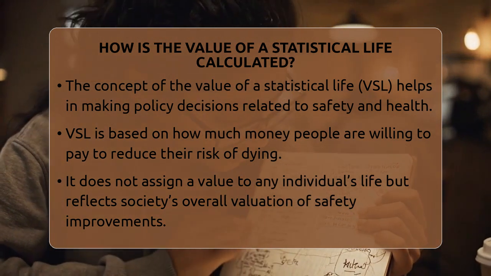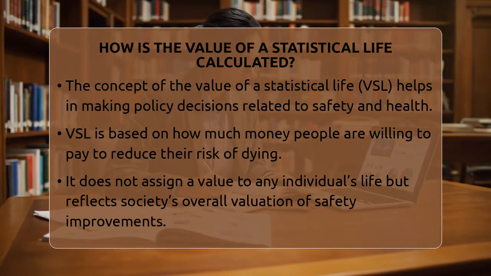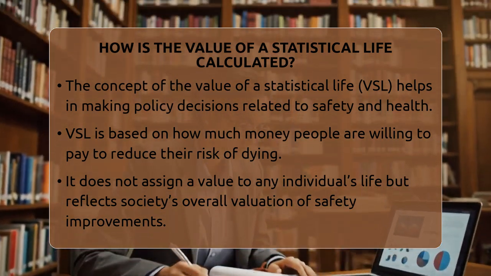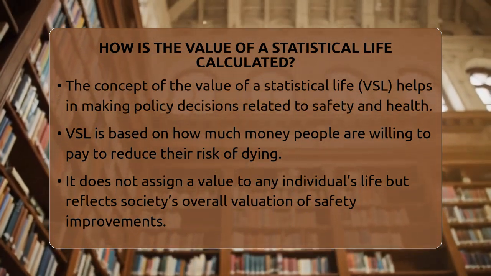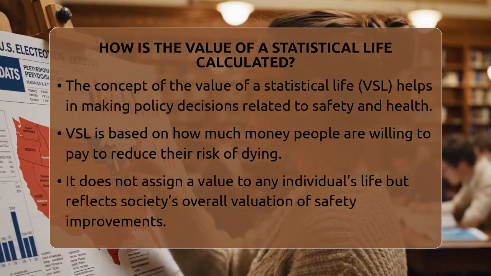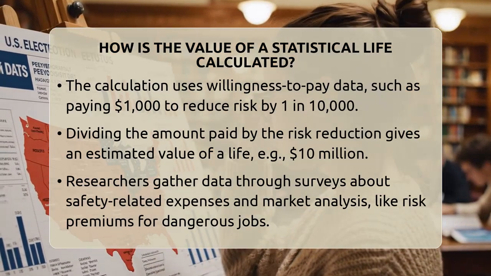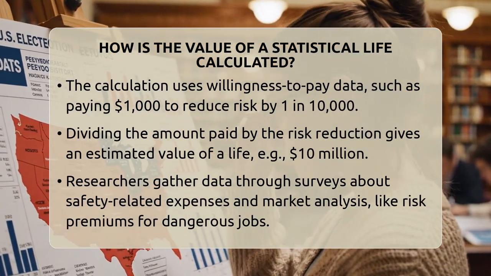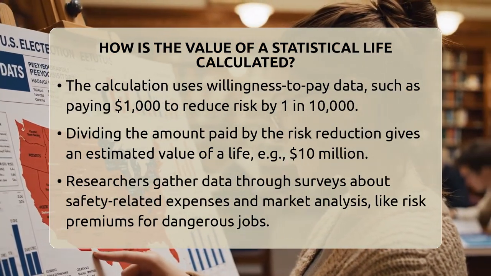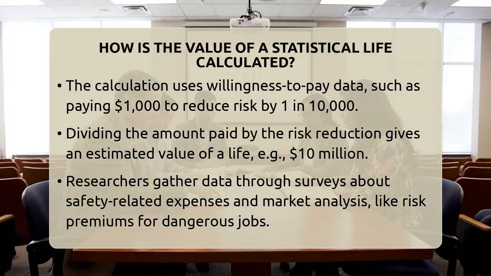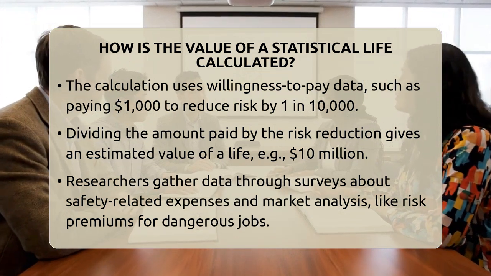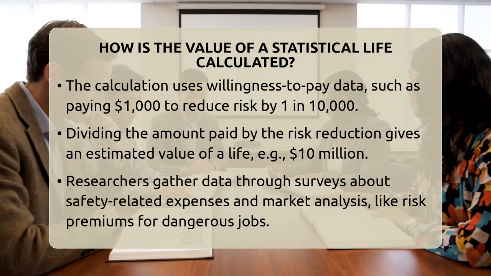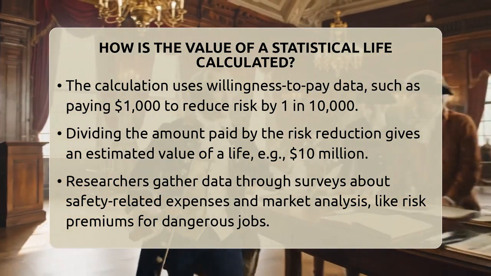The core idea is based on willingness to pay. For example, if someone is willing to pay $1,000 to lower their chance of dying by 1 in 10,000, we can use that to find the value of a life. We divide the amount they are willing to pay by the risk reduction. So, $1,000 divided by 1 in 10,000 equals $10 million. This means society is willing to pay $10 million to save one life based on that person's preferences.